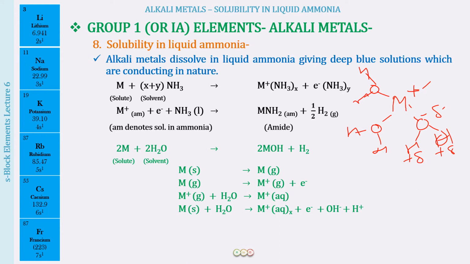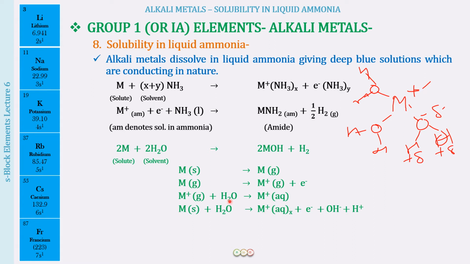So now I can rewrite this reaction: we have the metal as a solid, we put this into water, and what we got was M positive aqueous. Here I have put this X because I do not know how many water molecules there are. Either I can write it as aqueous or as H2O X, right? So there are some number of water molecules surrounding the M positive ion.